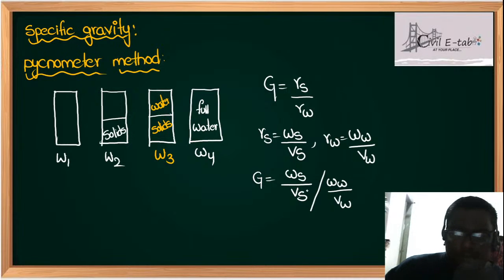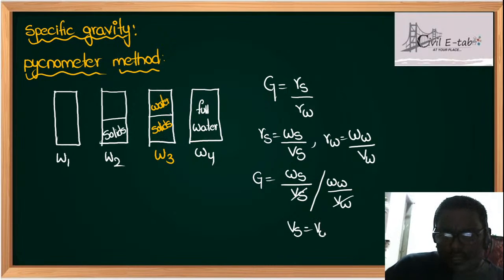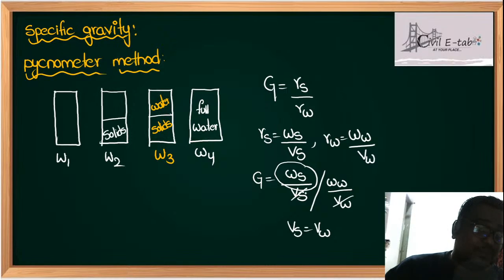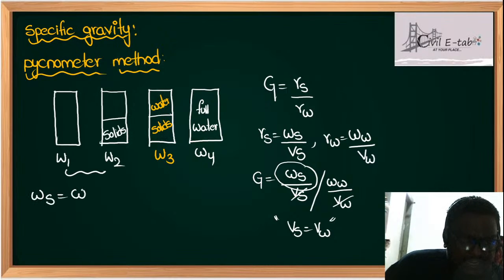Now see, students, when can I cancel these two? When volume of solids is equal to volume of water. Here you have to calculate the weight of solids that is occupied in the volume of water, or the weight of water that is occupied in the volume of solids. Am I clear or no? When can you cancel Vs and Vw is when both are equal. So for simplification, G is equal to weight of solids by weight of water. Now from W2 and W1, weight of solids is W2 minus W1. Am I correct or wrong?